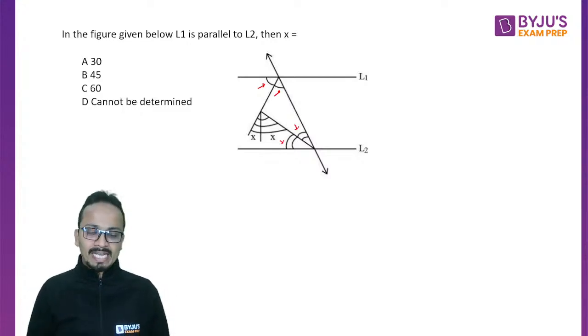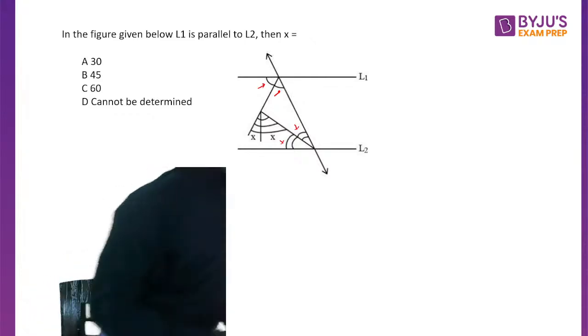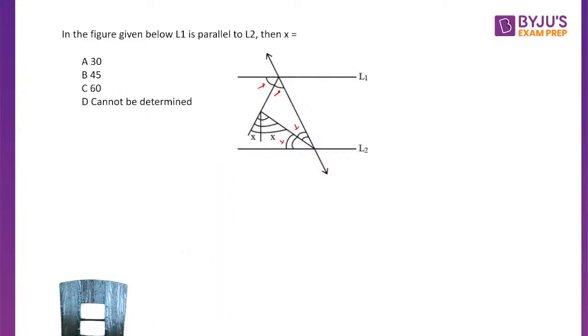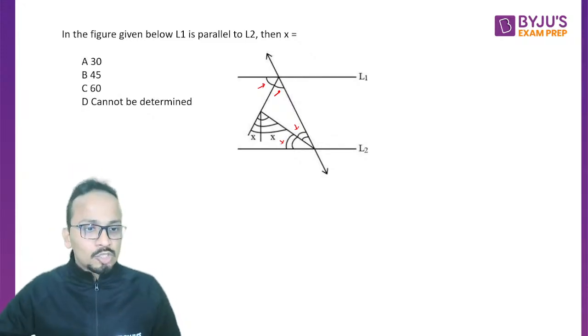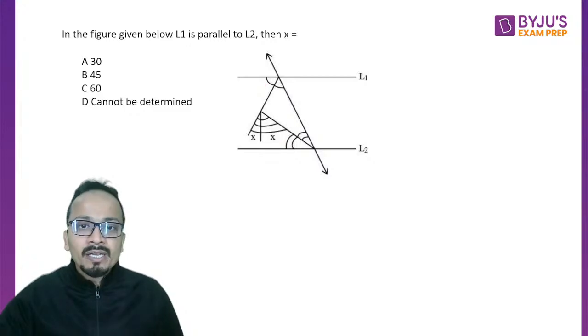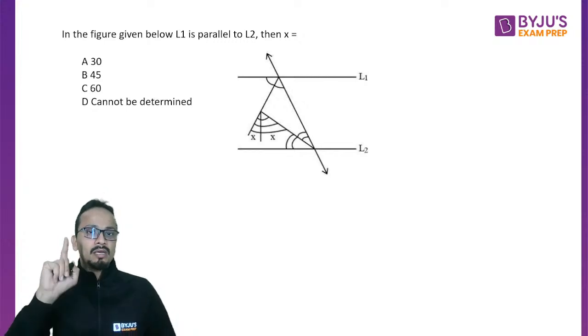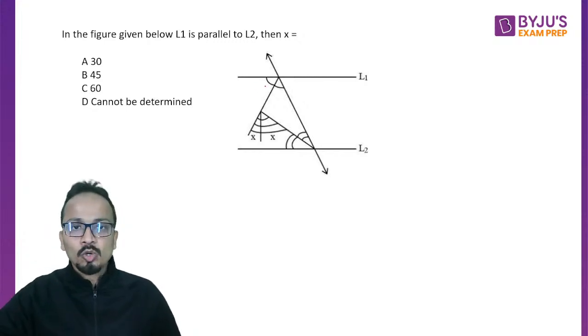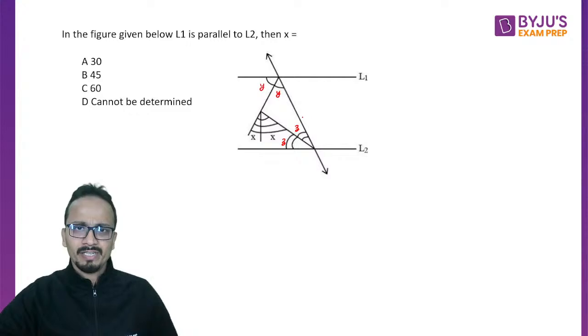Okay, so I'll give you 10 seconds and I want all of you to solve this question quickly. All right, I'm back. So the students who are saying that answer cannot be determined, please think once again. The angles which are marked with same symbol are given to be equal. So these angles are equal, I'll call them Y and Y. These angles are equal, I'll call them Z and Z. X is already given.